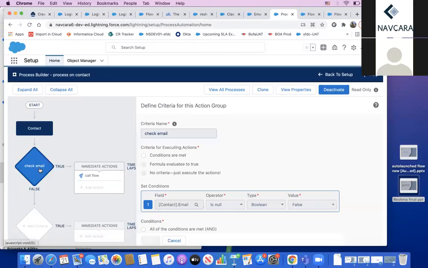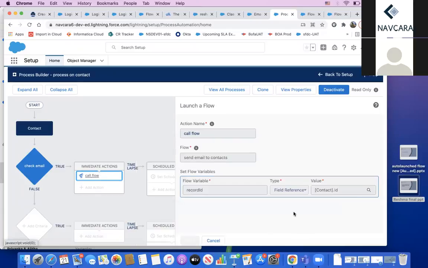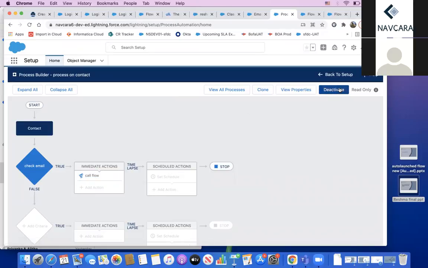First it will check the email field. If it is not blank, then this action will call the flow by passing the record ID. So this process is activated. Now all the things are linked.